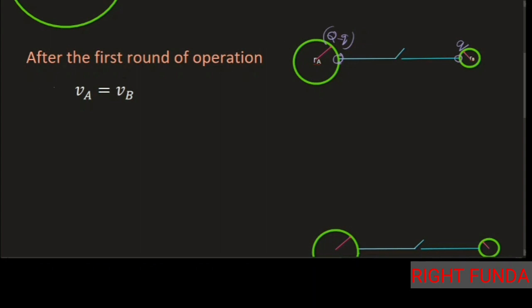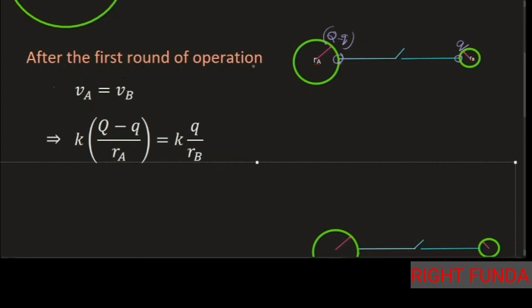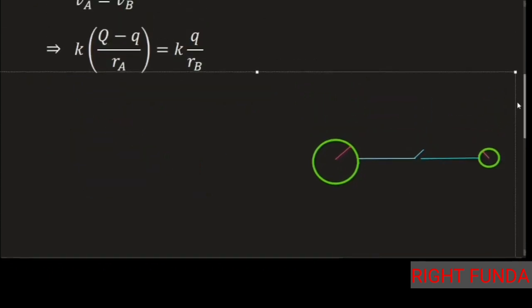If you write the potential of this due to this charge, the potential there can be written as K(Q minus q)/RA is equal to Kq/RB. This is the potential due to this Q minus q charge at this point. And due to the q charge, the potential at the surface of the sphere will be equal to Kq/RB. These two potentials are equal. So once this equality happens, further movement of charge stops here. Okay.